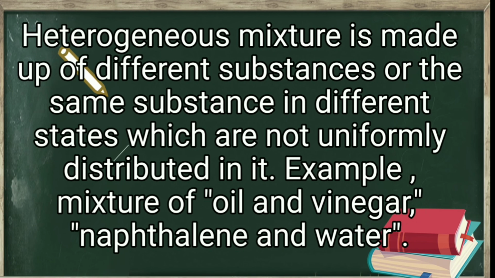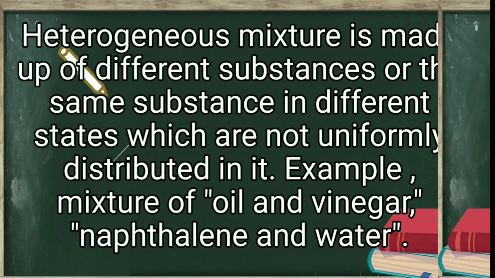Here we will go with the definition. It is made up of different substances or the same substance in different states, and they are not uniformly distributed. Example, oil dissolved in vinegar or naphthalene dissolved in water. You don't find them dissolving evenly. Is it or not? Yes, these are the daily life examples which we are discussing, children. Like this, the mixtures are of two types: heterogeneous mixtures and homogeneous mixtures.